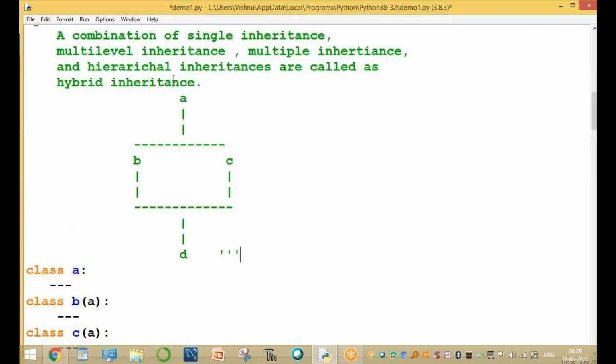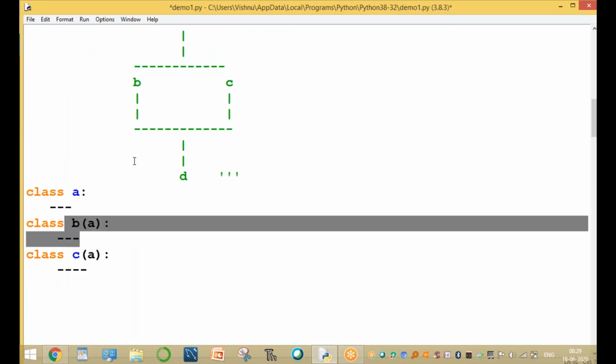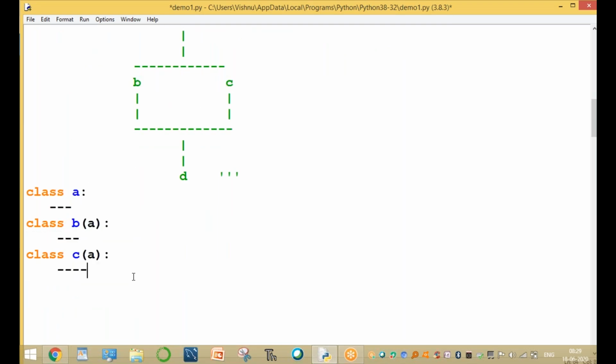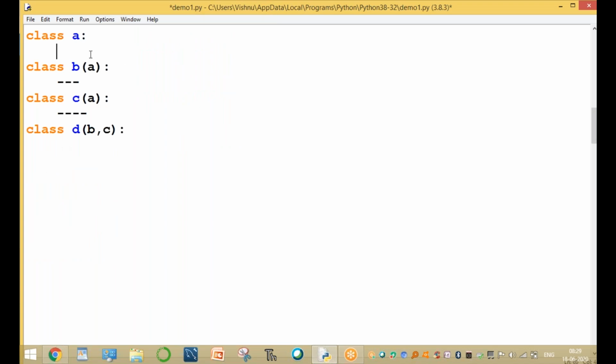So first, A is defined. B is from A, C is also from A. Now the next one, multiple inheritance: class D is from B comma C. That is very important. Clear? Class D is from B and C. Write the logic based on the structure.